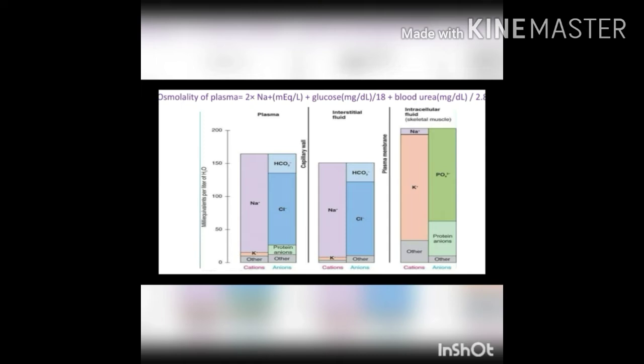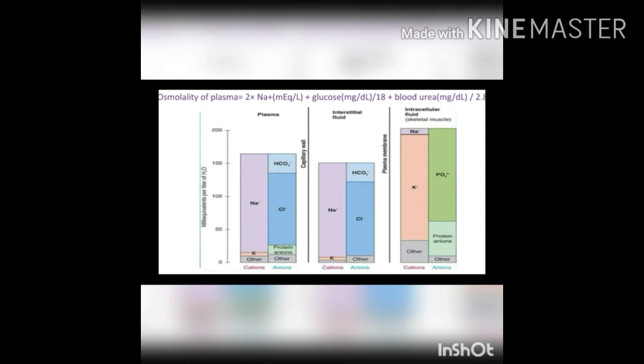The most abundant cation in intracellular compartment is potassium and the most abundant anion in intracellular compartment is phosphate. While in extracellular compartment, the most abundant cation is sodium and most abundant anion is chloride. Of course, there are other cations or anions also present, but we are concentrating only on the most abundant cations and anions like sodium, potassium, chloride and phosphate.